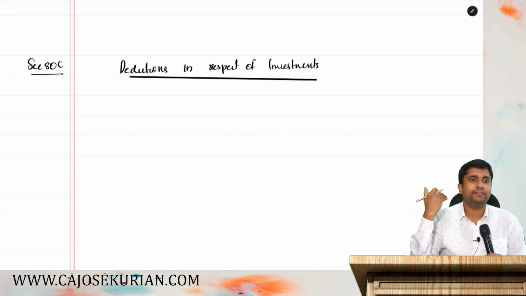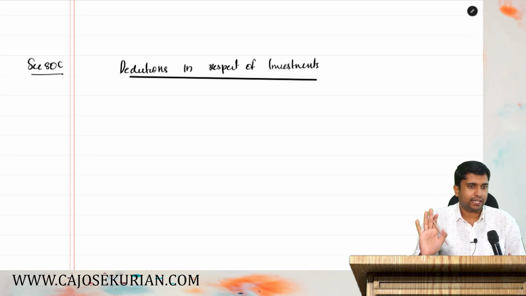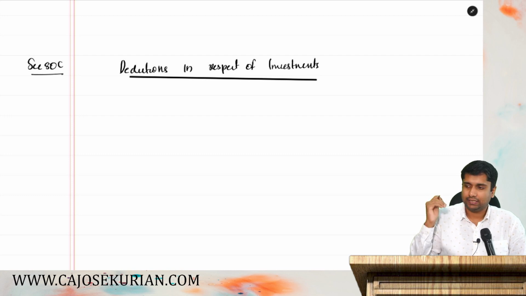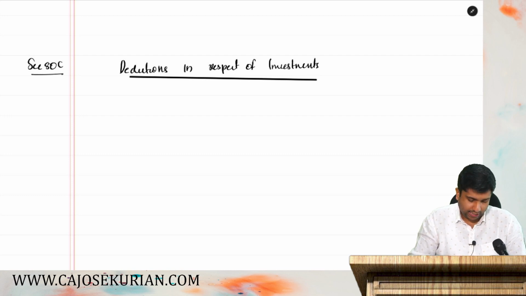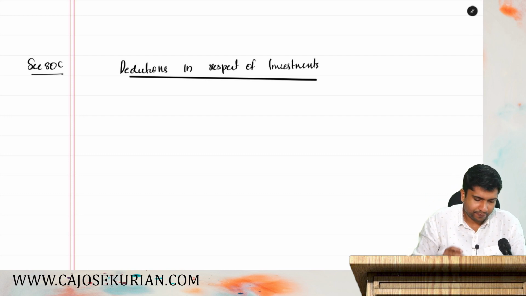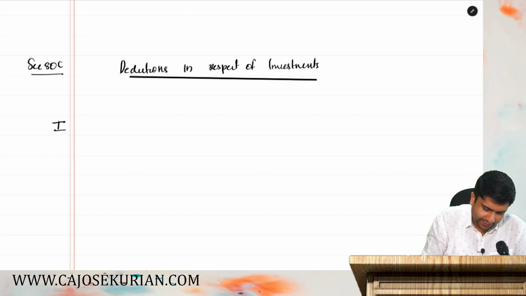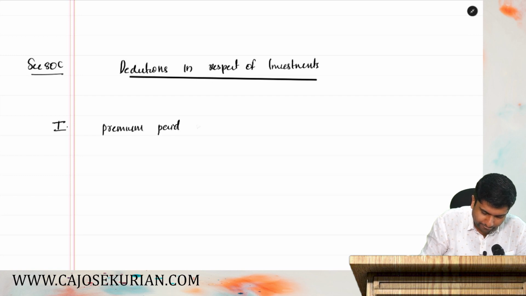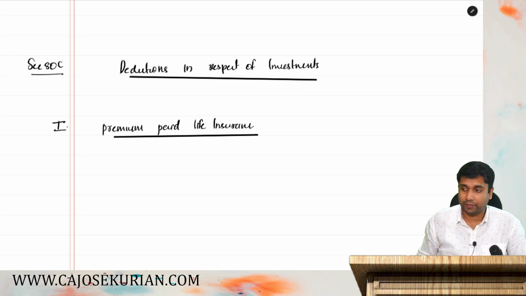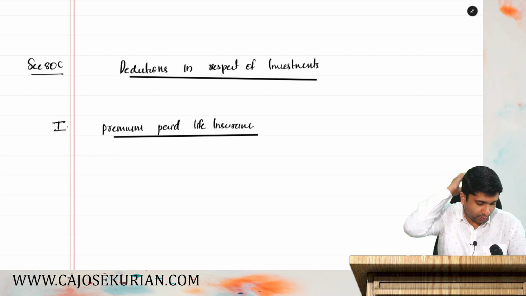So you make certain investments, you will get that as a deduction. Are you all listening? You make some investments and take it as a deduction. Let's understand which are the items that come under 80C. Item number 1 under 80C is premium paid for life insurance. That is the first deduction under 80C that we have to discuss.